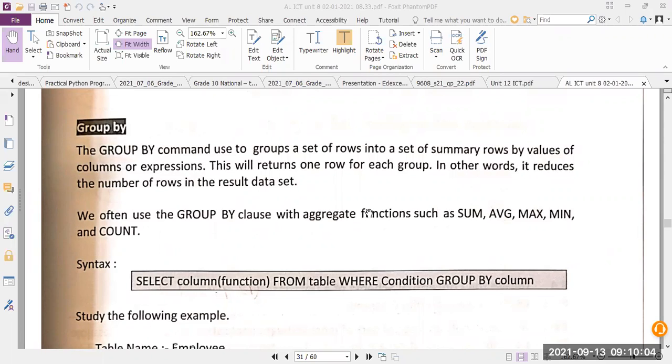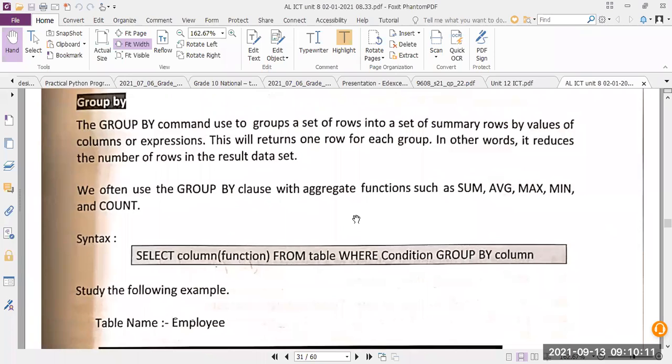The group by command is used to group a set of rows into a set of summary rows by values of a column or expression.